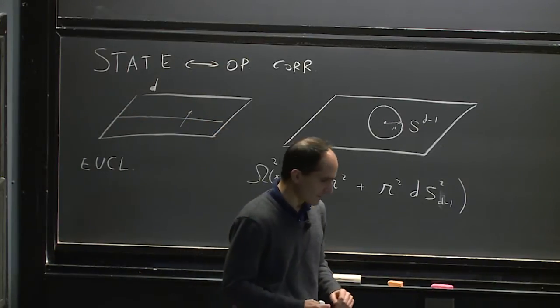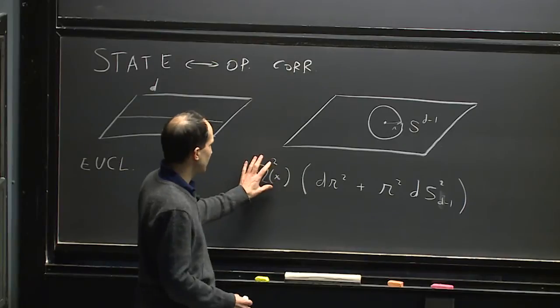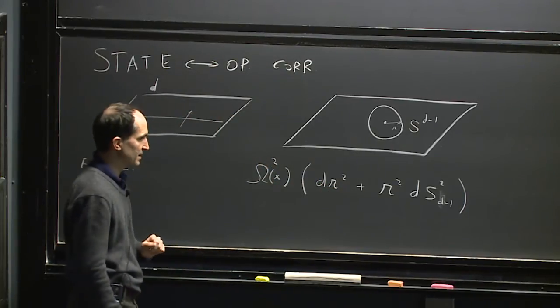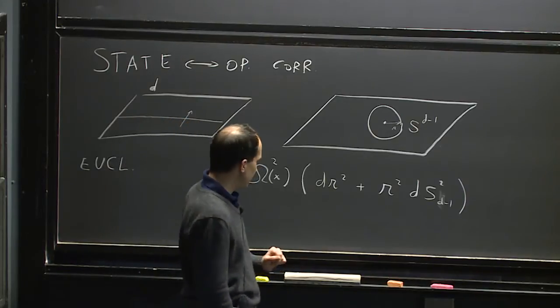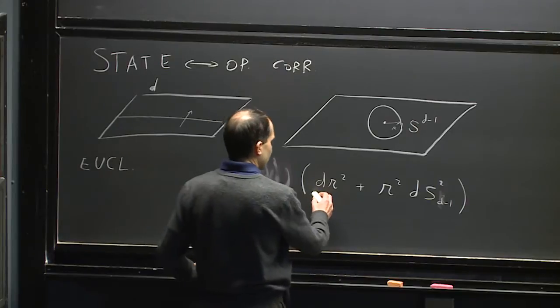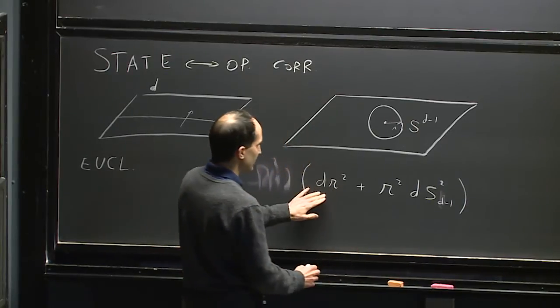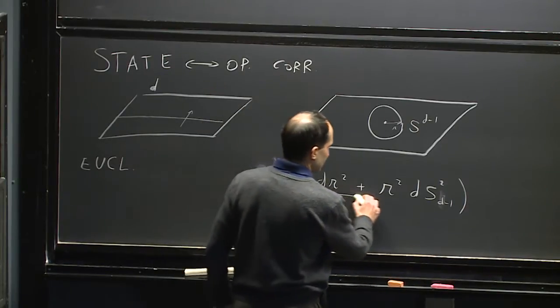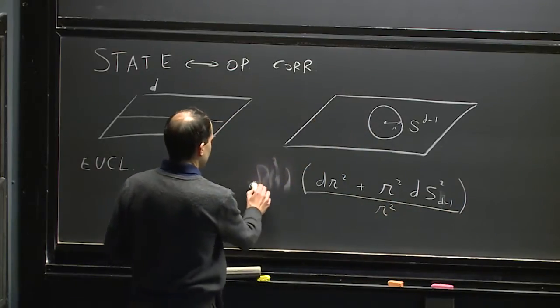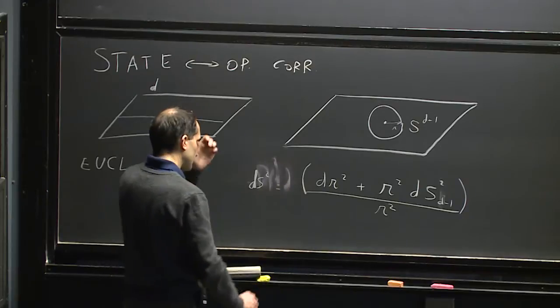So we can multiply by an arbitrary function here, and the essential part of the physics will be the same. Now, a convenient function to multiply by is 1 over r squared, or essentially divide by r squared.